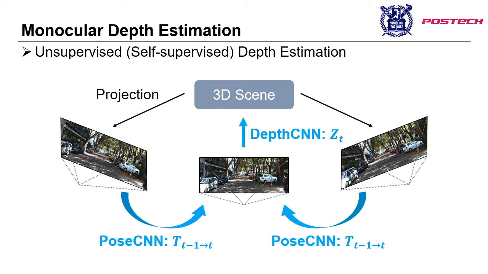This is because the consecutive frames required for training are projections of the same 3D scene into different viewpoints. It means if we know the 3D model of the scene and the viewpoint of the camera at each video frame, we can create the corresponding images by geometric projection. Therefore, we need to first estimate the depth and pose using the networks from a given image. Subsequently, we can synthesize images with the estimated depth and pose and compare the synthesized images with the original video frames to evaluate how precise the depth and pose predictions are.